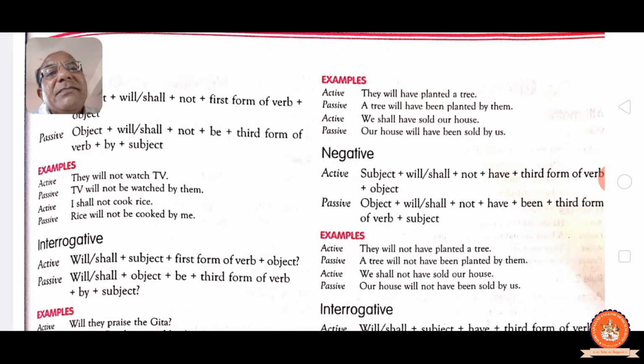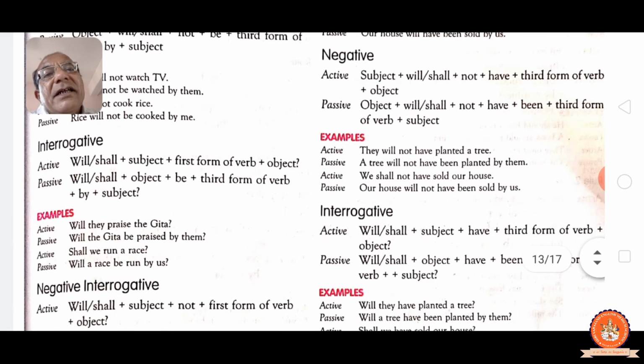Interrogative: will/shall, subject, verb, object and question mark. Passive: will/shall plus object, be, past participle, by and subject. See, will they praise the Gita? Will the Gita be praised by them? See, shall we run a race? Will a race be run by us? See, be is coming, so shall is coming here, race is coming, there is a will coming. Be we have to add in passive, past participle run same, by: we become us.